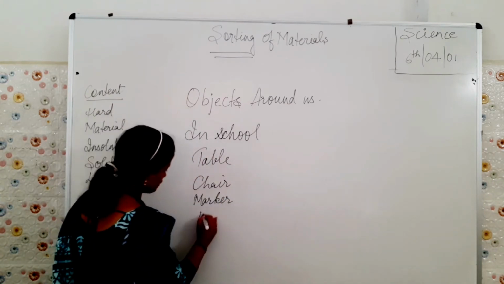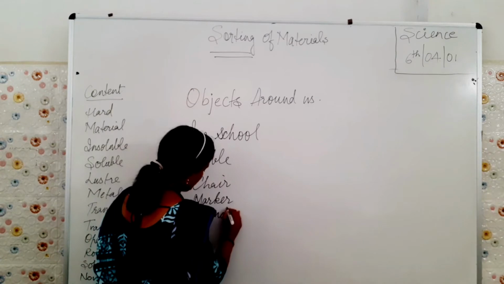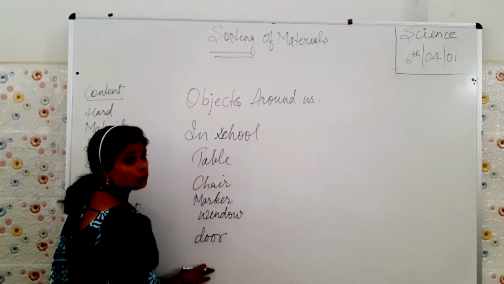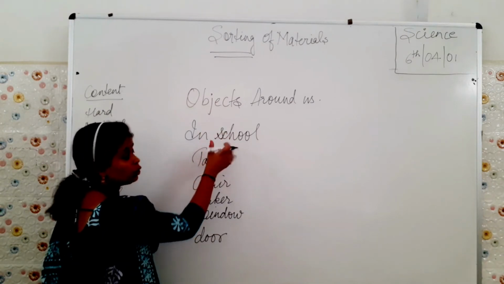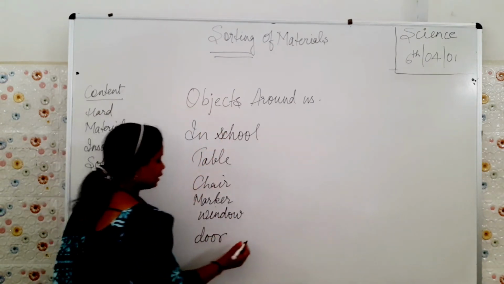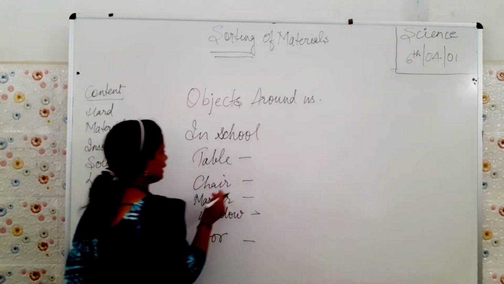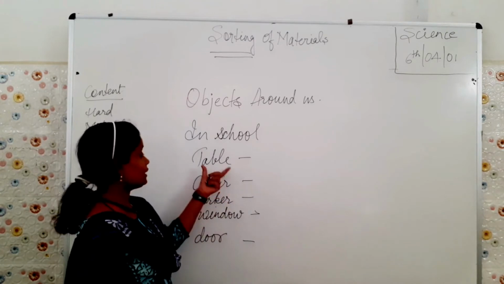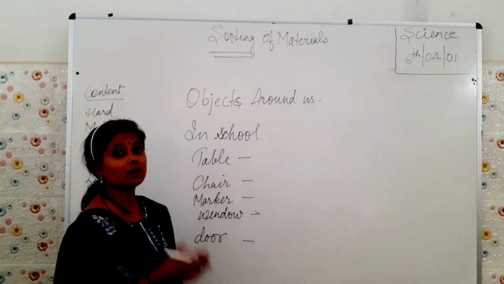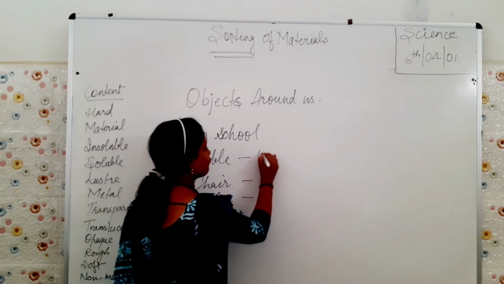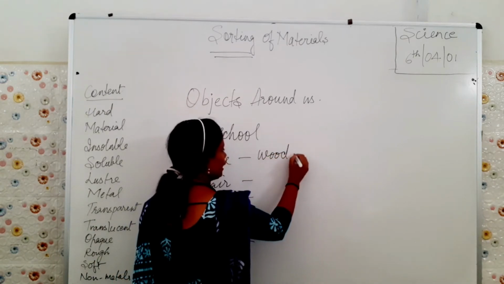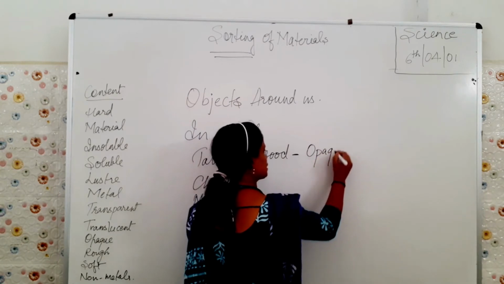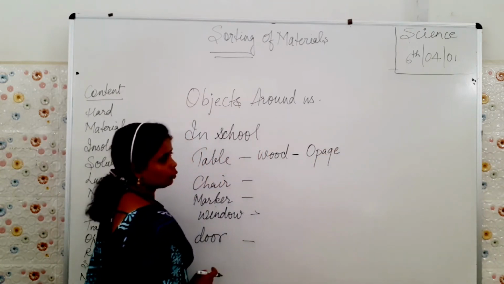Next, windows are there, a door is there, as you are in school, in the class. Now let's see what they are made up of and how they look. The table which is used by your teacher is made up of wood, and wood is always opaque. Wood is always opaque. Okay?